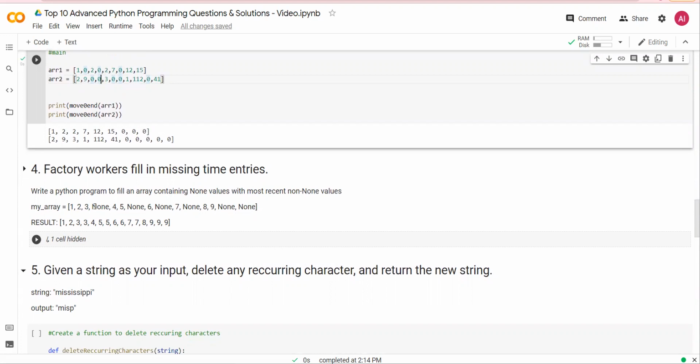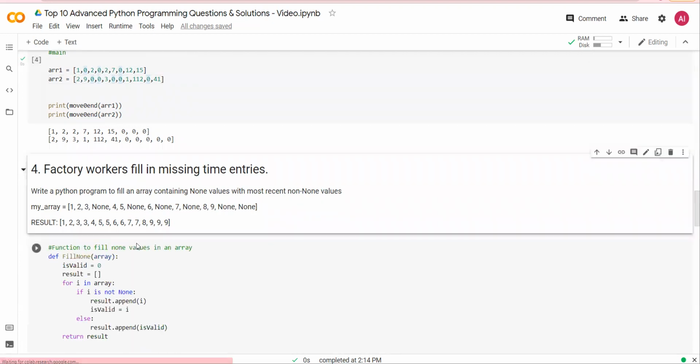What they want to do is, for the last time entry, which is here 3, fill in the none. The last entry 4, so last entry 5, you repeat the previous value. So this none's previous value is 5. This none's previous value is 6, 7, and there are 2 nones with the previous value of 9s. Pause the video and try the solution for this question.